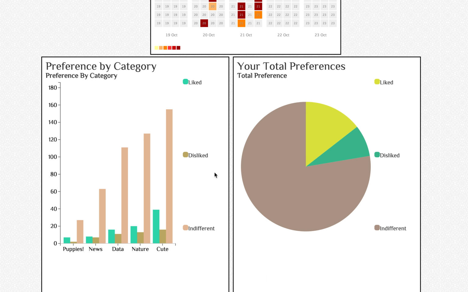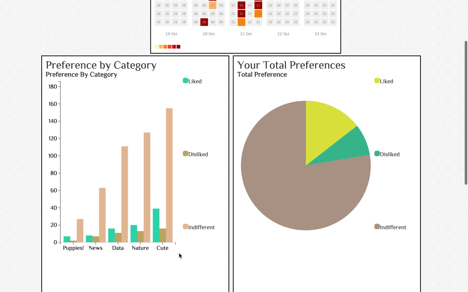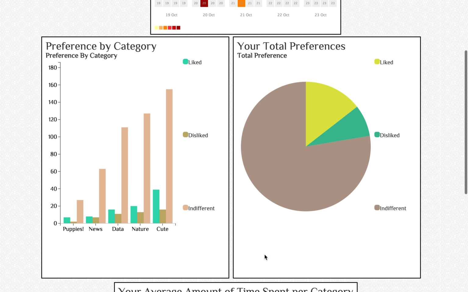This next visualization shows preference by category. So you can see that I like the most cute articles. It also looks like I get cute articles the most, which is cool. This pie chart shows your total preferences. So it looks like I'm indifferent to a lot of content. I like some content, and I'm not a huge disliker.